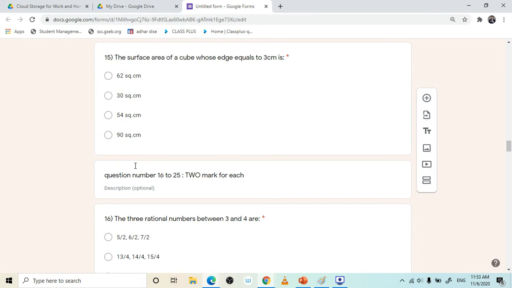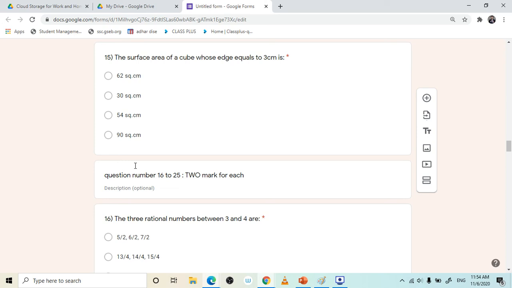Then see here, 15th: surface area of cube. Edge equal to 3 centimeter. Surface area of cube formula.